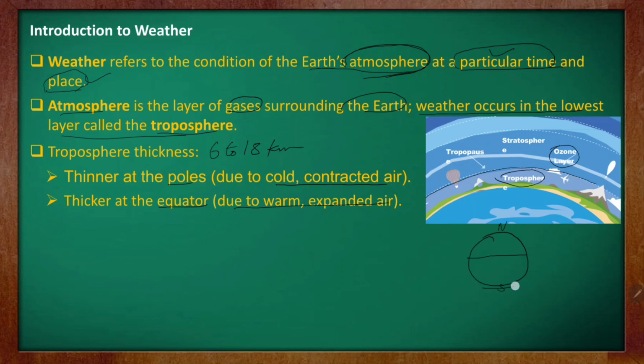That means in this area, the troposphere, the layer of gas is thinner, and it is wider in the equator area. Why? Because at the poles, due to the cold, the air is contracted, so it is thin in this area. It is thicker at the equator because of the warm, expanded air. When the air is warm, it gets expanded. So in this area it is thicker and in the pole area it is thinner. I hope this is clear.